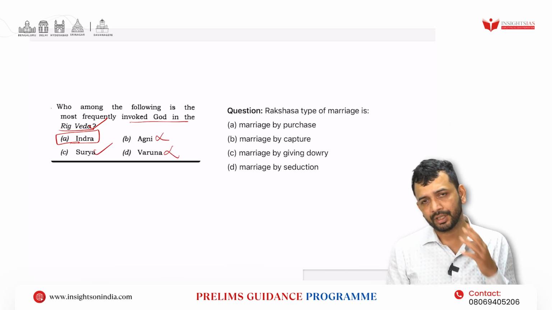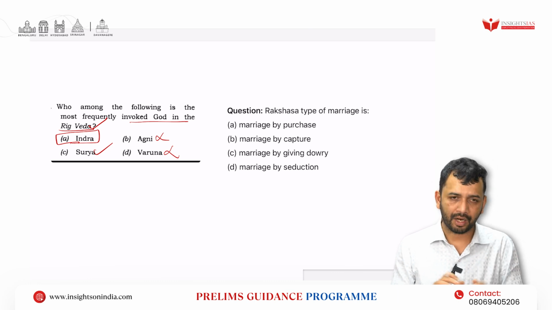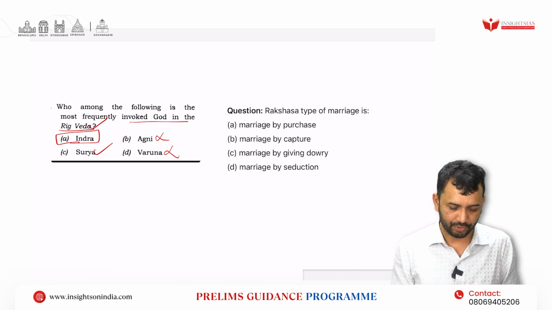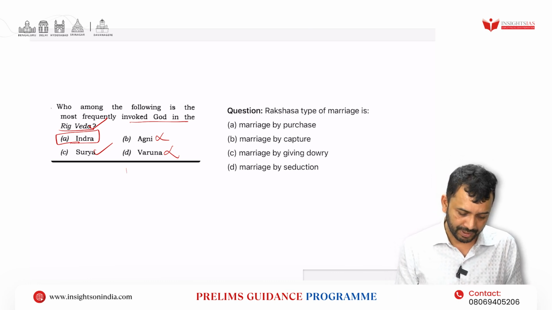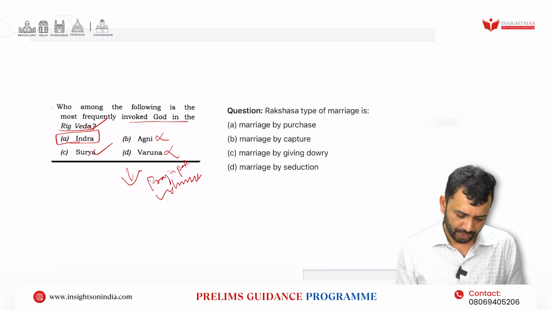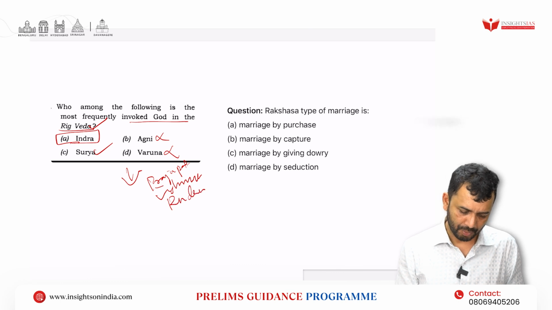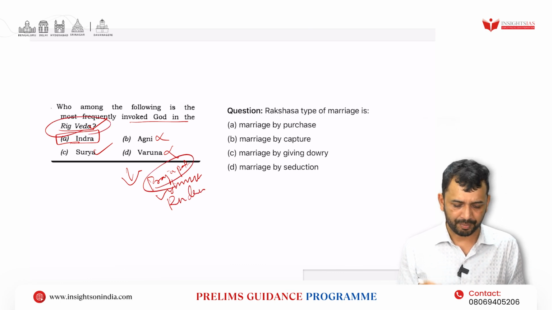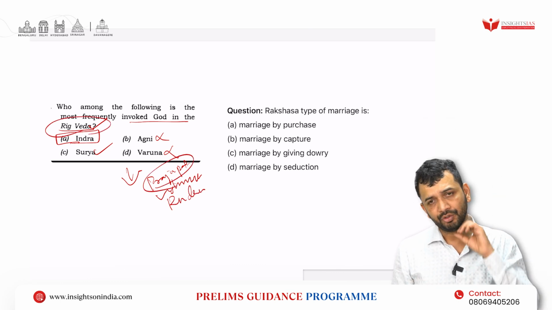So you can see that the natural gods, the god of nature, have been worshipped as such. In the later Vedic period, it was Prajapati, Vishnu and Rudra who became prominent. But in the early Vedic period, Indra was the supreme god.